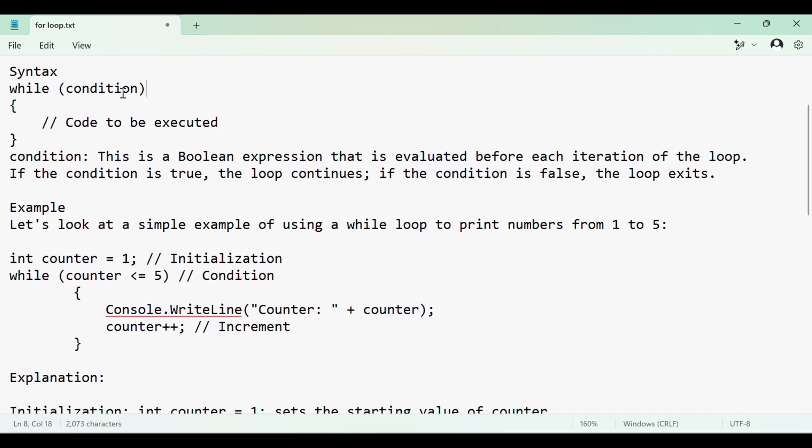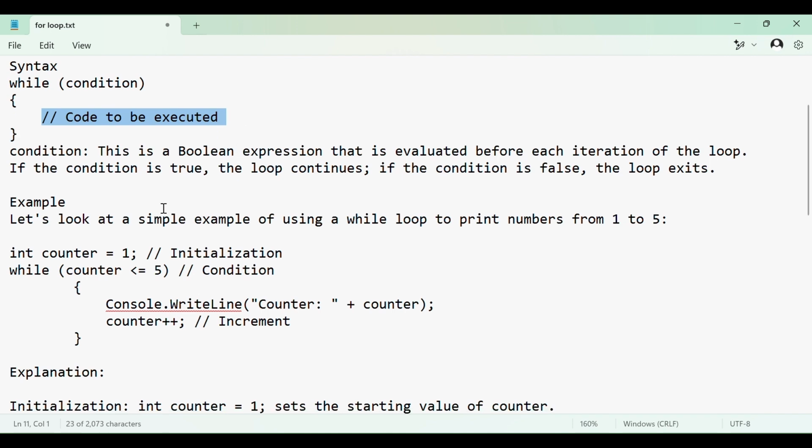The syntax is while, then the condition, then whatever our code is. So what is this condition? This is a Boolean expression, true or false, that is evaluated before each iteration of the loop. So for each iteration this condition is going to be checked. If the condition is true, the loop continues. If the condition is false, the loop exits. So in case of true, it will execute this code. Otherwise, it will not execute.